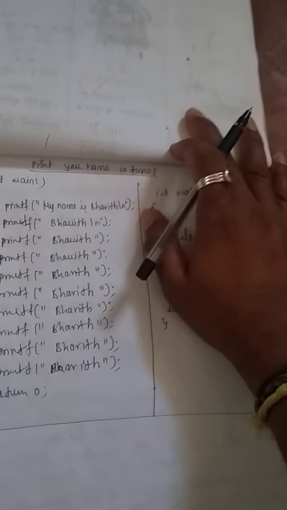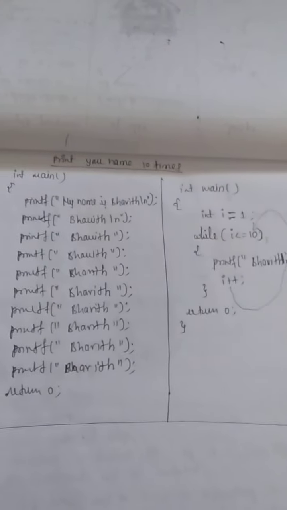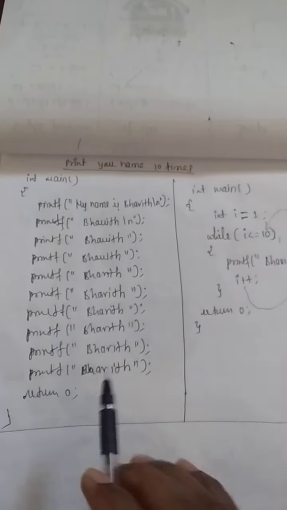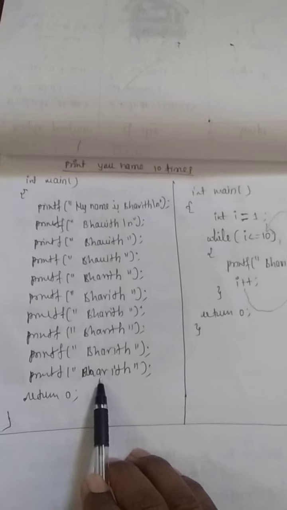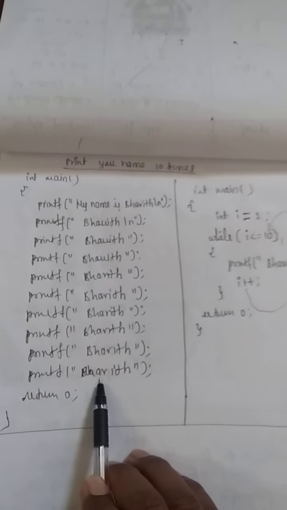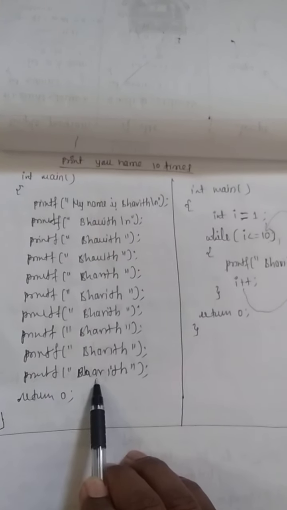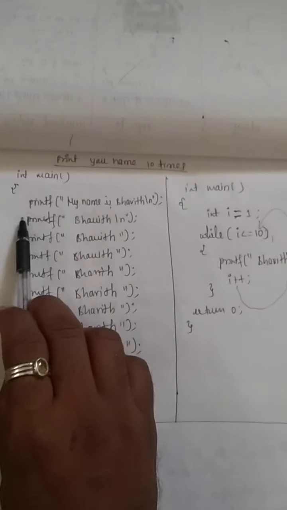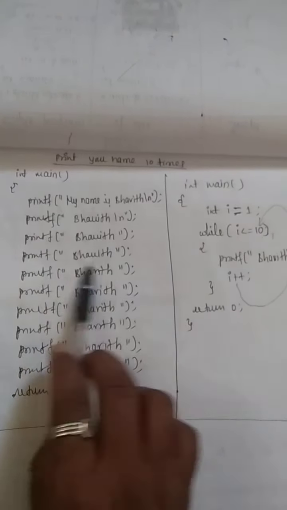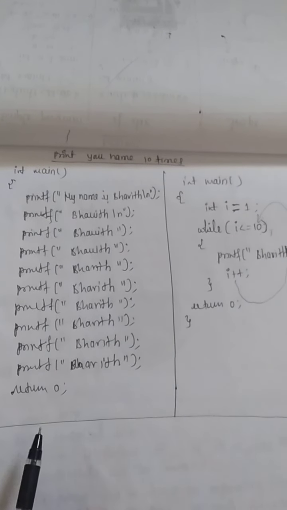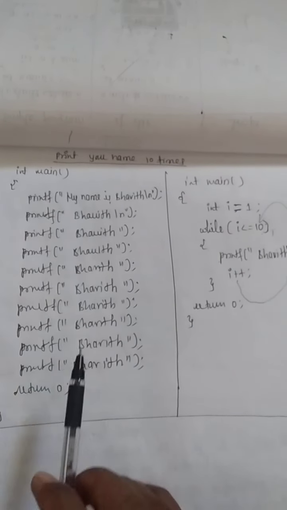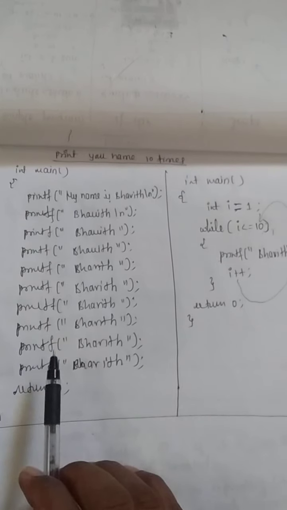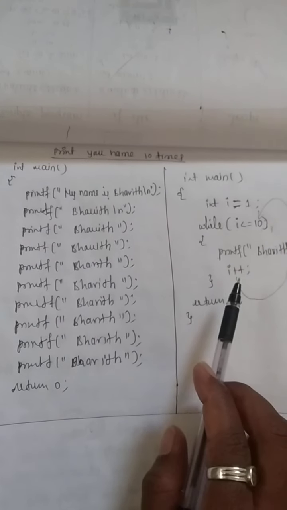Now we will see one simple example of how loops work. Here we have one normal program. This program is about printing the name Bhavit 10 times. So I have to write 10 printf statements to print Bhavit. Instead of writing 10 times, can't we use some looping concept and make it simple?